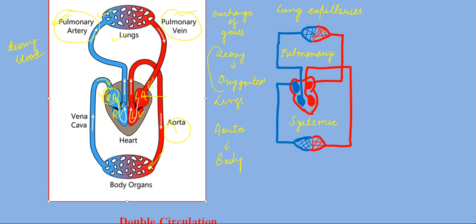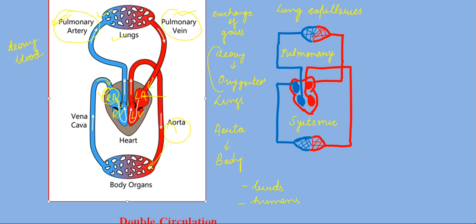That is the reason this type of circulation in humans is known as double circulation. You can see this type of circulation in birds as well as in humans or mammals. So this is the double circulation.